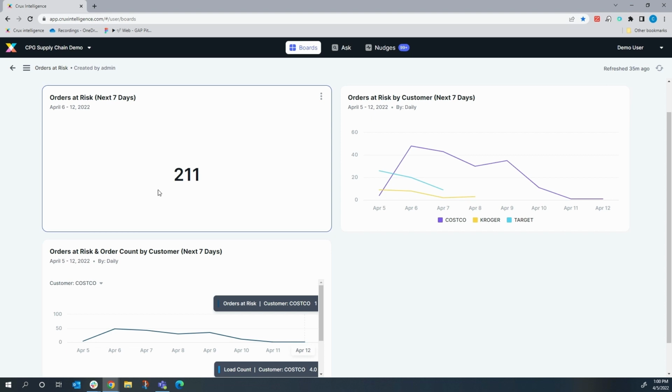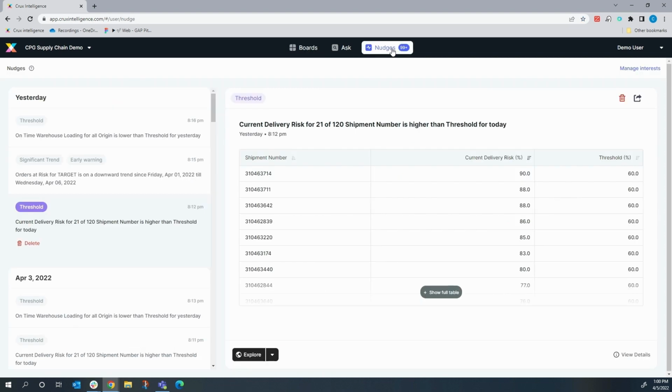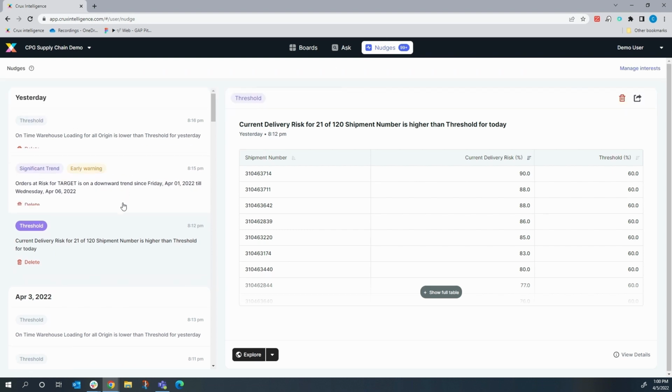And this usually is where I spend most of my day. Look at several dashboards to try to understand my business, identify any patterns, and possibly deep dive to understand the causes and connect with the relevant teams for next steps. What's great about Crux Intelligence is I get alerts about my business automatically delivered to my inbox. So I can see a couple of examples of alerts.